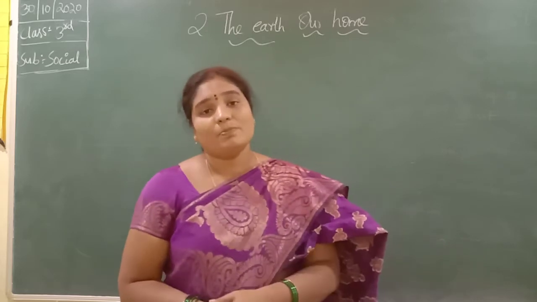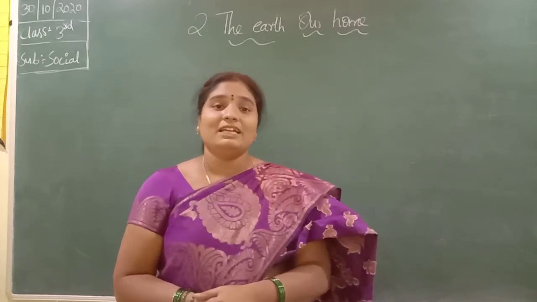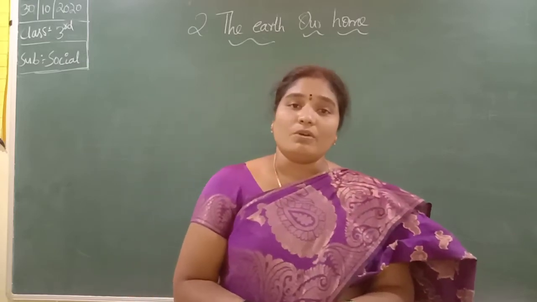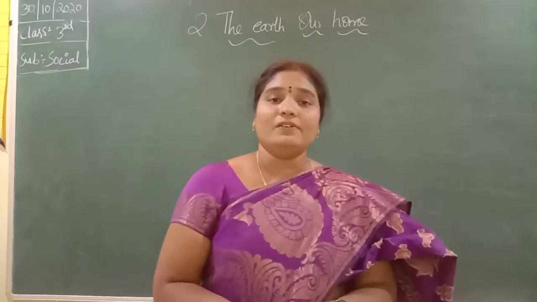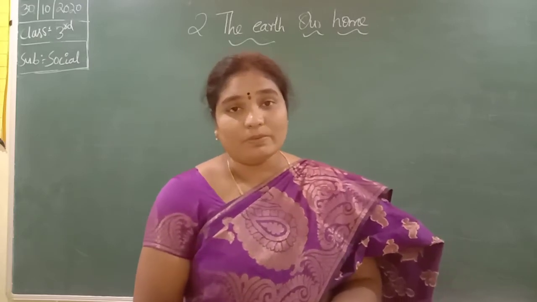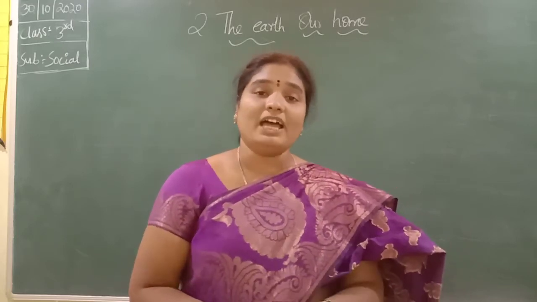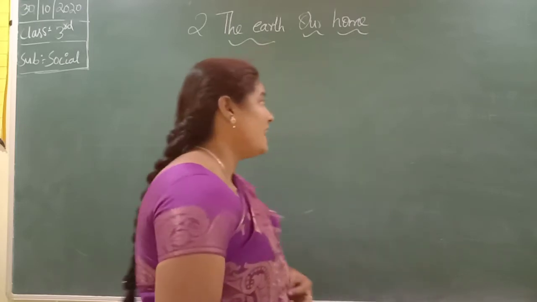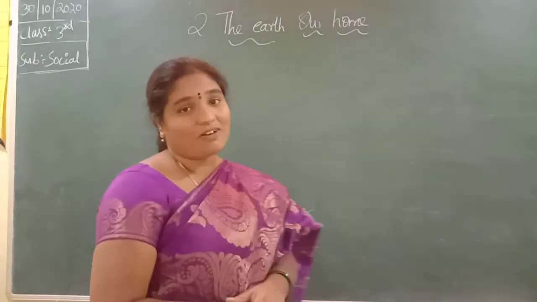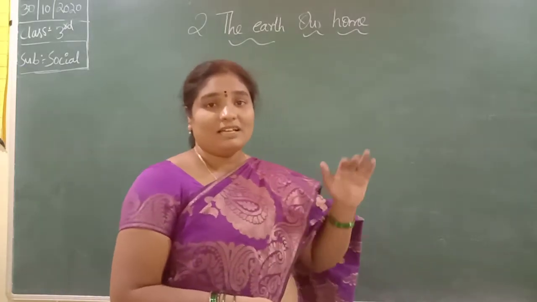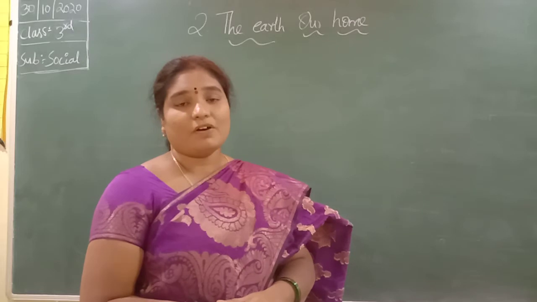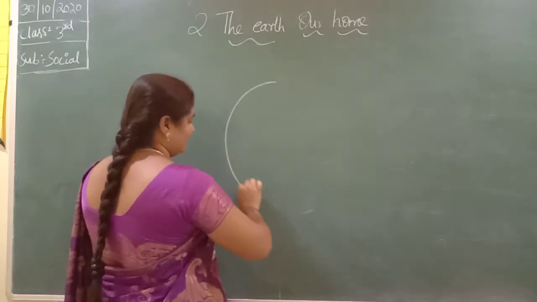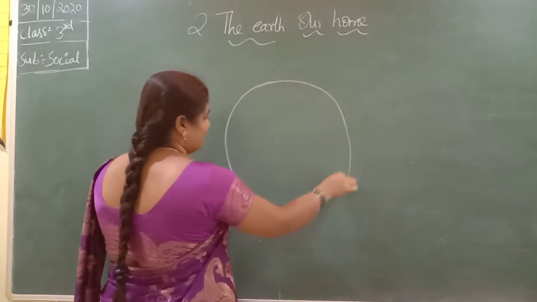So how is life possible on the Earth? It has air and water. It is a unique planet in the solar system which has air and water. So life can be possible. Life is possible on the Earth. In the previous class I already taught you the shape of the earth. It is spherical in shape.